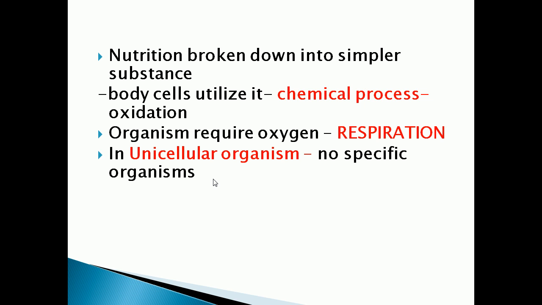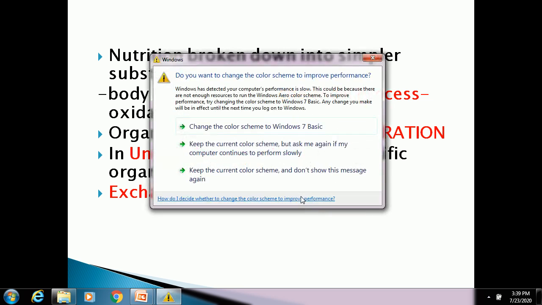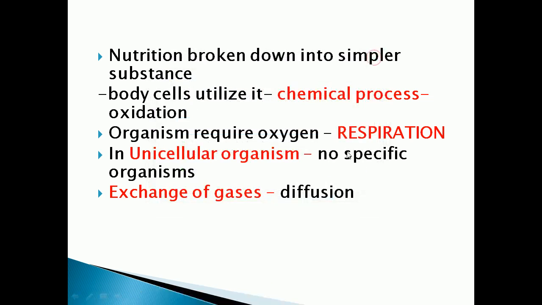Exchange of gas in a unicellular organism is done by the diffusion process. Do you know what is meant by diffusion? The process of movement of molecules from a region of higher concentration to a region of lower concentration is called diffusion.